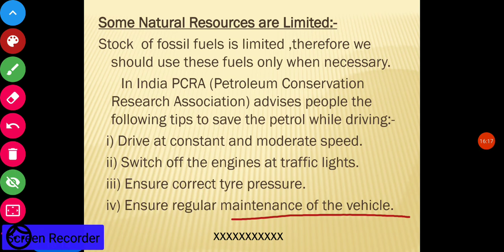So it is our duty to guide people to follow the tips to save petrol while driving.